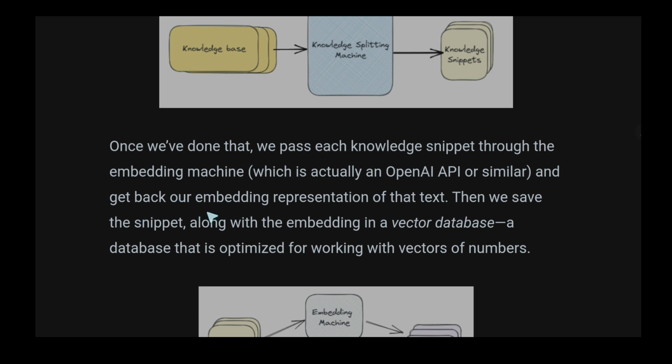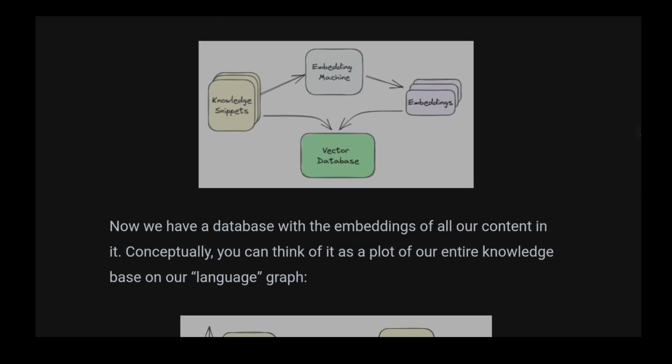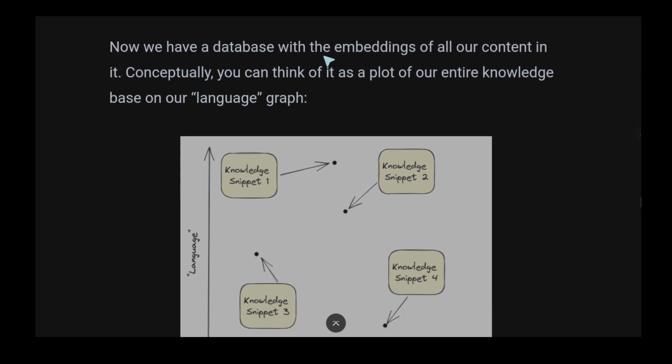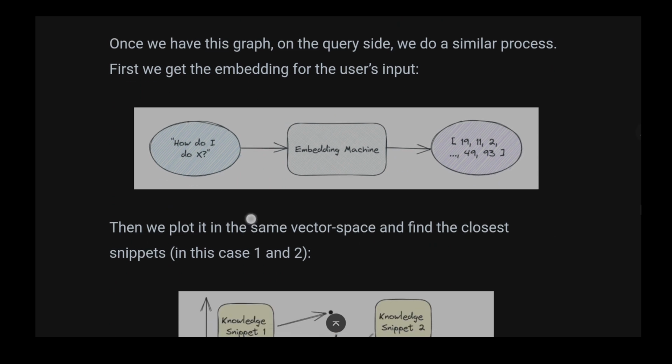And we get back our embedding representation of the text. Then we save the snippet along with the embeddings in a vector database, a database that is optimized for working with vectors, numbers. So we first split the text, generate embeddings, get embeddings, and put them in the vector database along with the knowledge snippets. Now we have a database with the embeddings of all our content in it. Conceptually, you can think of it as a plot of our entire knowledge base and our language graph. So we have the snippets embedded in numbers, vectors.